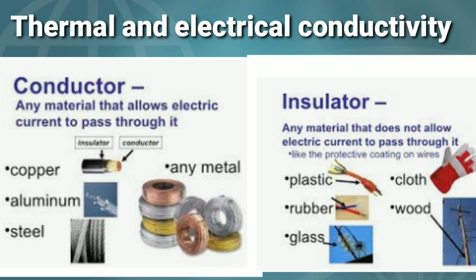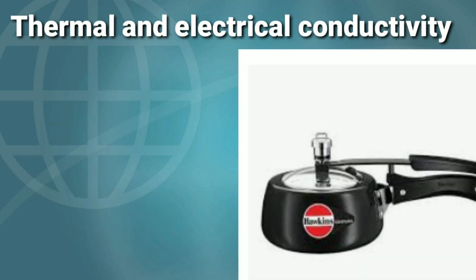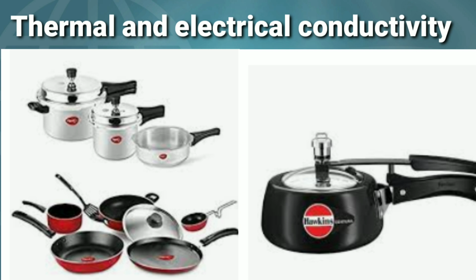But few of the materials like plastic, rubber, wood or paper, they are poor conductors, or you can say bad conductors of heat and electricity. So these materials do not conduct heat and electricity, and they are known as insulators. You must have noticed that some cooking vessels like pressure cooker and frying pans are made up of metal, but their handles are made up of plastic-like material bakelite.